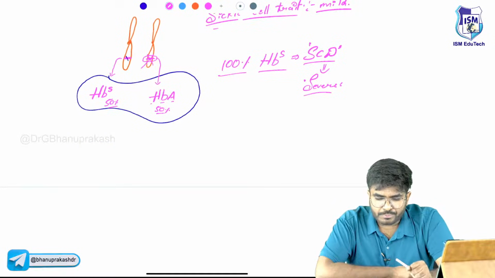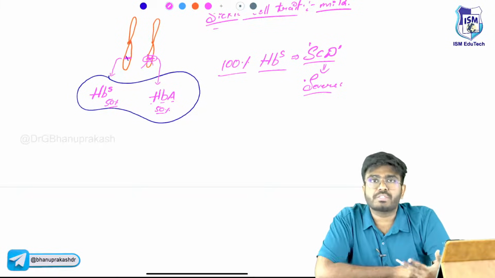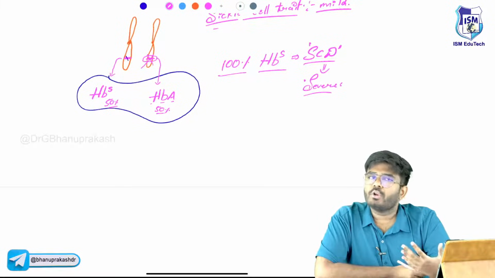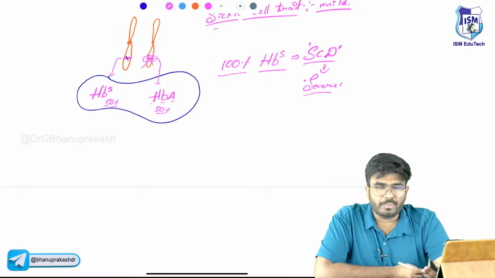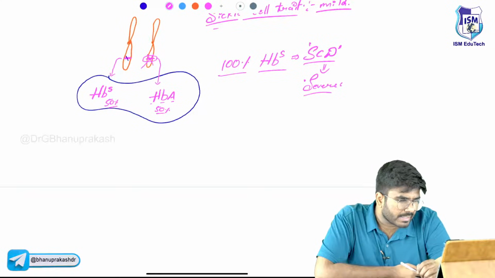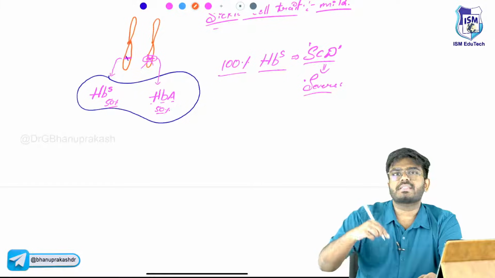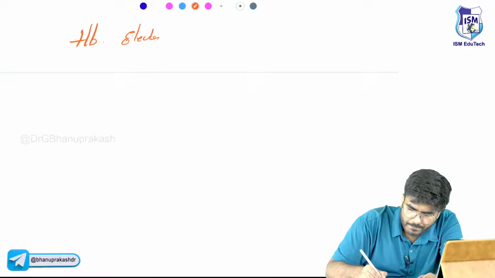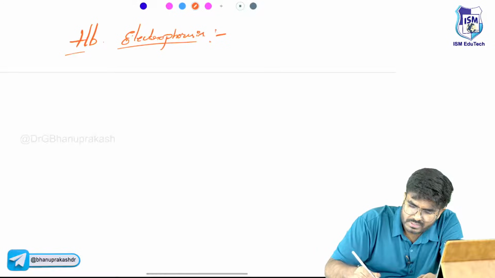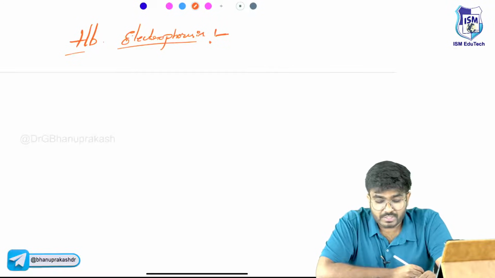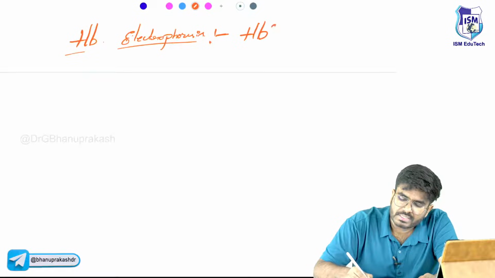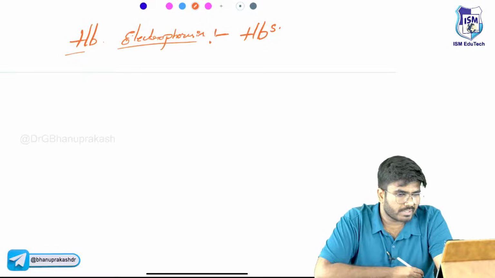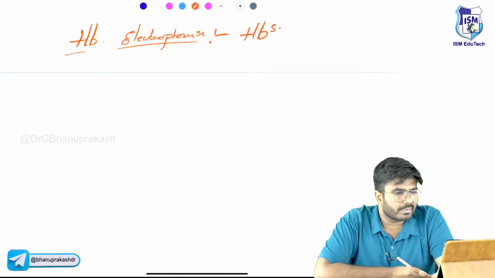In sickle cell patients, there is going to be excessive hemolysis. Excessive hemolysis is going to cause hyperbilirubinemia, and unconjugated bilirubin levels will increase. There can be gallstones, there can be jaundice. All these things can be seen. To confirm that this patient has sickle cell anemia, we do HB electrophoresis. If you do HB electrophoresis, you can find out the sickle cell hemoglobin.